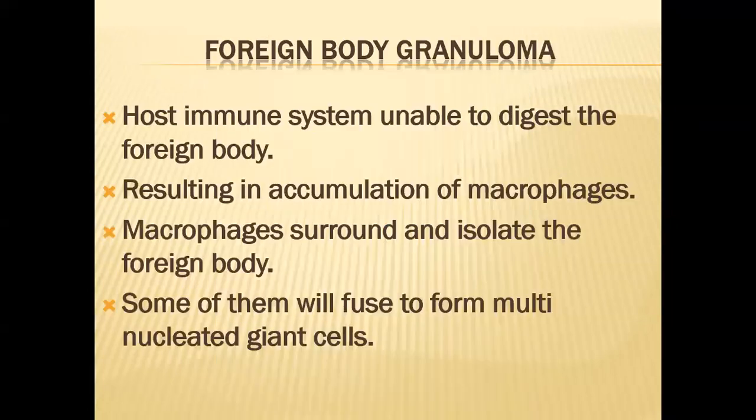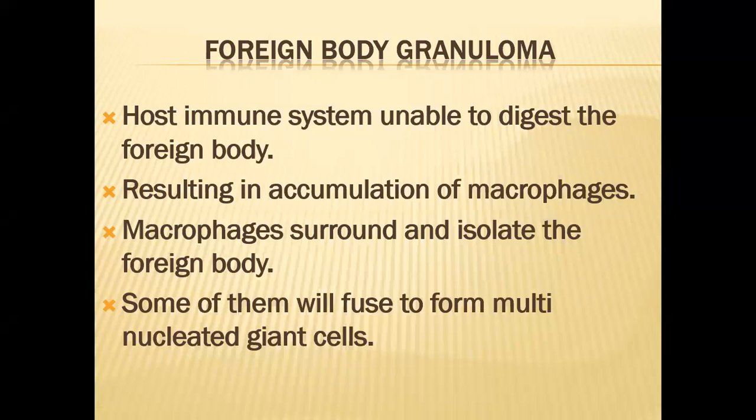In foreign body granuloma, the host immune system is unable to digest the foreign body because it is poorly degradable and poorly digestible, resulting in accumulation of macrophages. And macrophages surround and isolate the foreign body. Why? Because they prevent the dispersion and the spread of this foreign body to other sites of the body, other sites of the tissue.